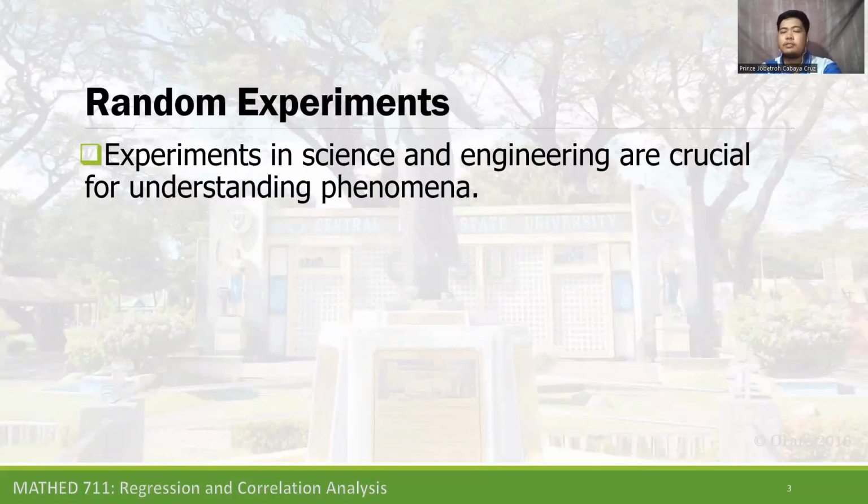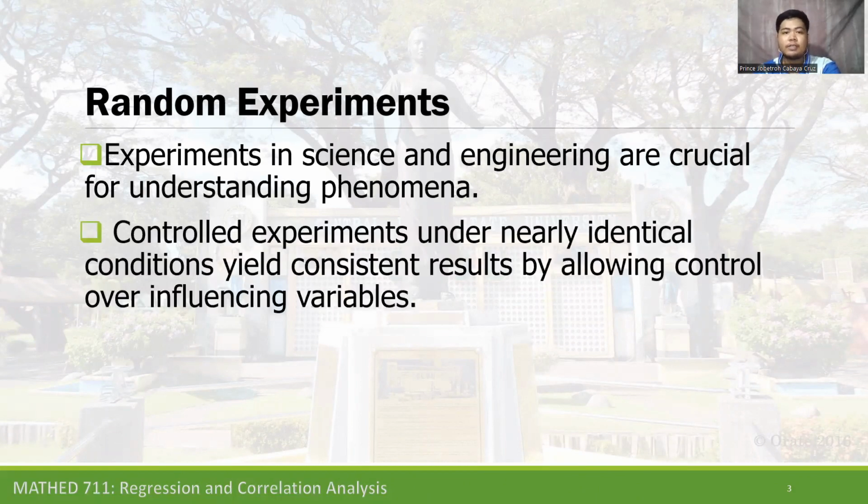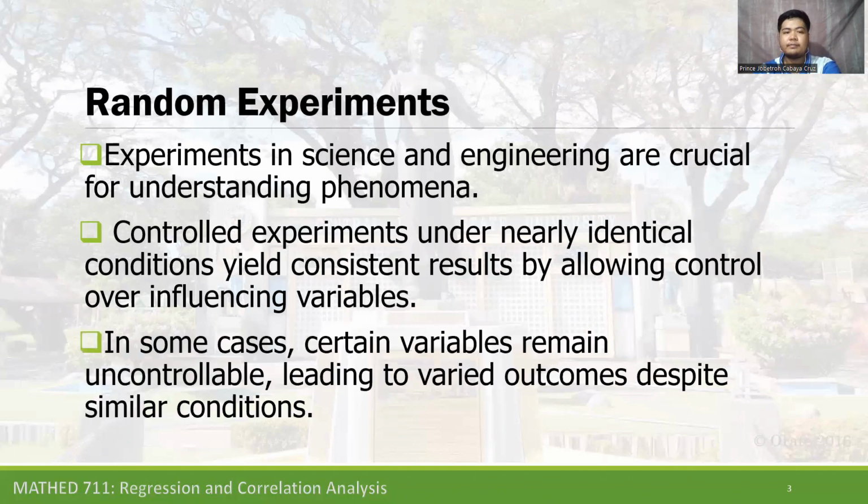Experiments in science and engineering are crucial for understanding phenomena. Controlled experiments under nearly identical conditions yield consistent results by allowing control over influencing variables. In engineering or sciences, they use controlled experiments so that we have identical outcomes. So if we mix one chemical with another chemical, it will yield the same and identical results.